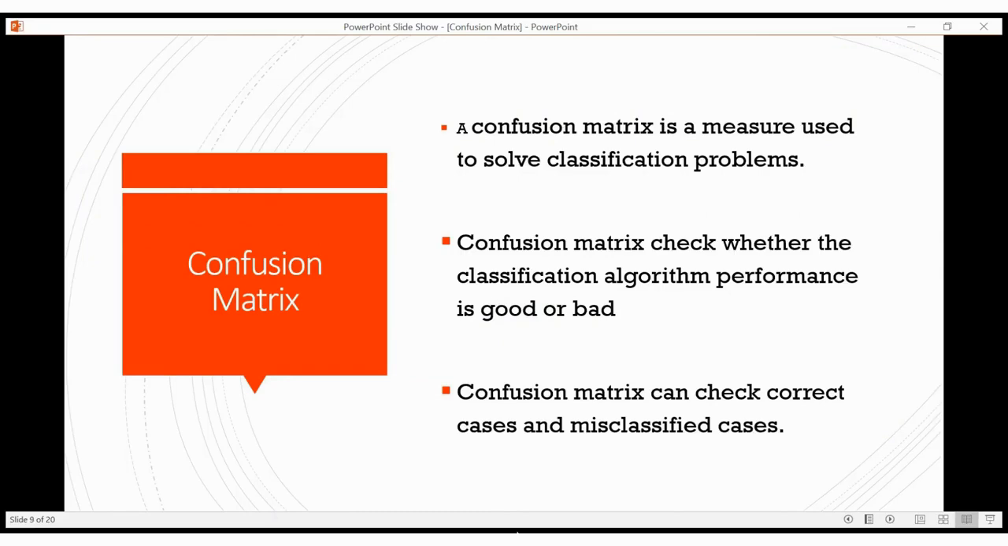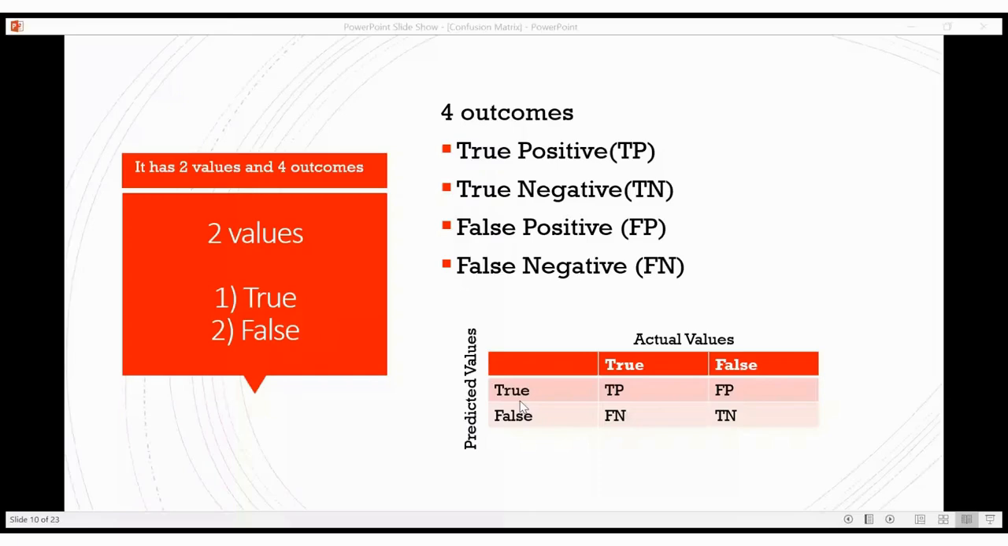To say in simple words, the table is used to describe the performance of a classification model. It compares the actual value, that is, what the data set has been collected with, against the predicted value, which is predicted using the models. So this is the confusion matrix. It will check whether the algorithm performance is good or bad. In simple words, it shows whether it has identified the correct cases or misclassified cases. Let us see how the values are placed in a confusion matrix.